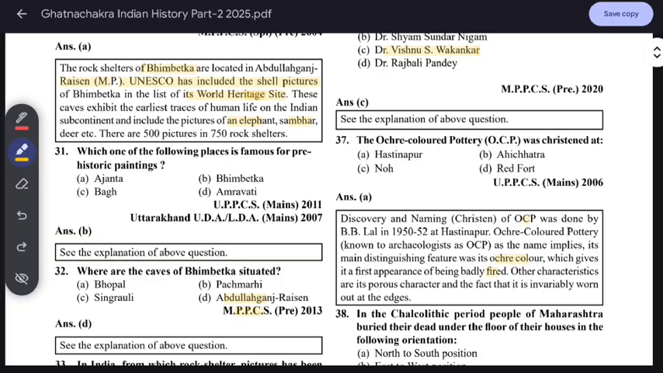It has a porous character, and it is invariably on the outer edges. Just know this full form, because sometimes they ask about the full form: Ochre Colored Pottery.